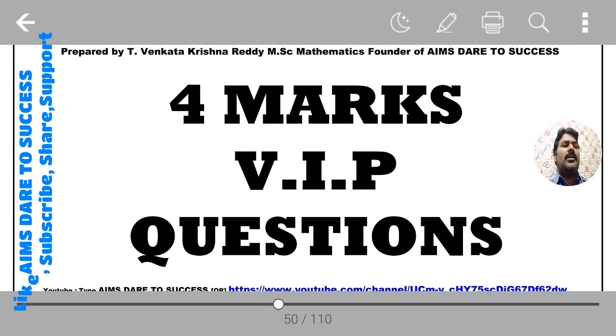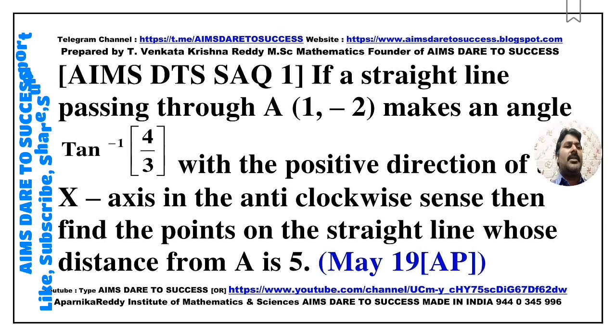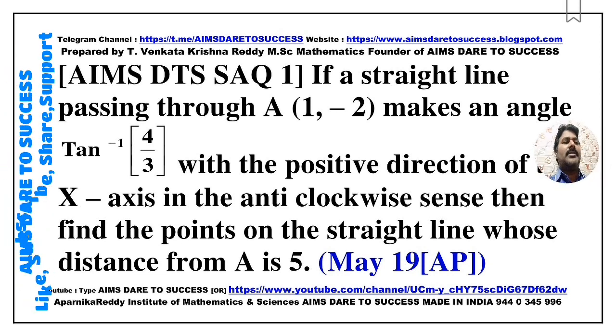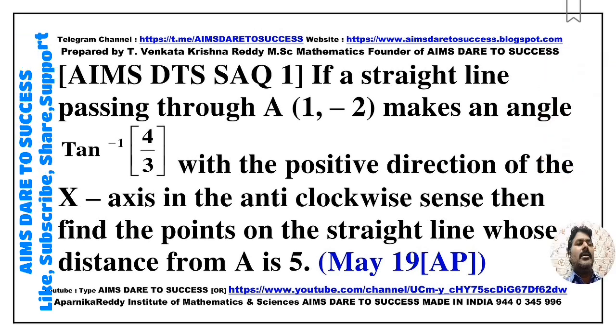Now I want to go directly to question number 1, SAQ number 1. If a straight line passing through A(1, -2) makes an angle tan inverse 4 by 3 with the positive direction of the x-axis in the anti-clockwise sense, then find the points on the straight line whose distance from A is 5. This question came from March 2019.